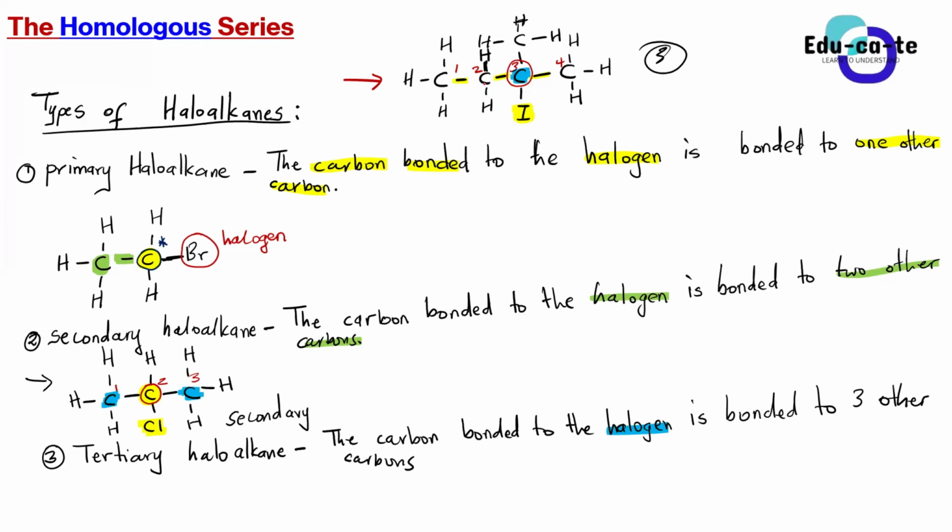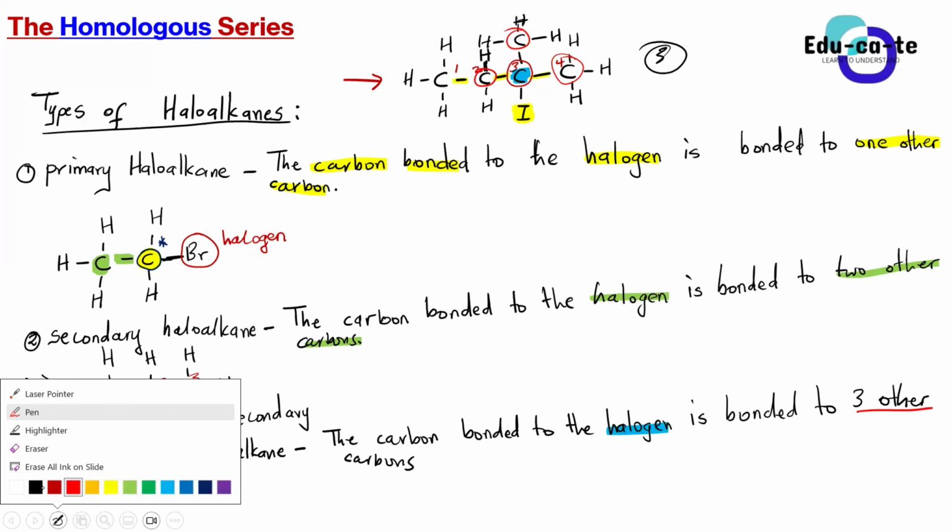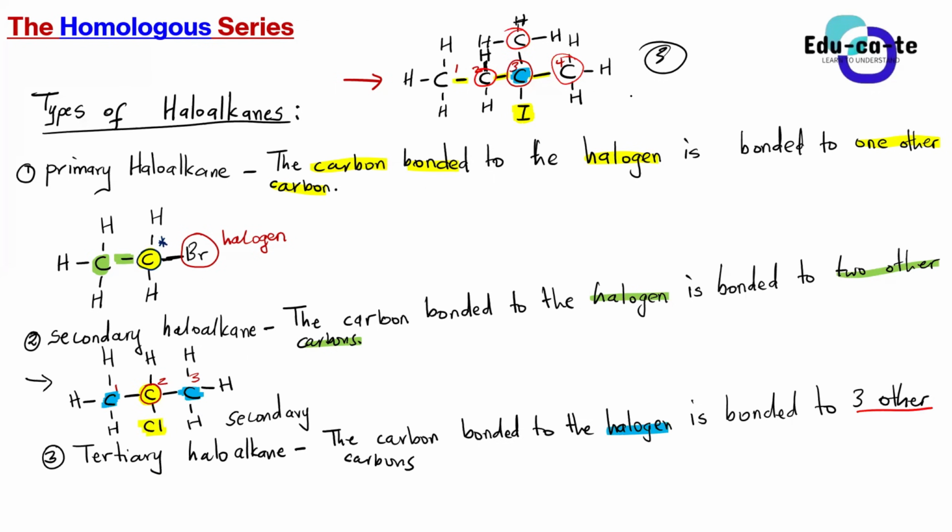Okay, so you count them, guys. We have carbon number 2. This carbon 2 here is the first carbon. This upper carbon here is the second one. This carbon number 4 is the third one. All of them are bonded to this blue carbon because all of these lines are coming from this blue carbon. So basically, the blue carbon, which is the carbon bonded to the halogen, is bonded to 3 other carbons. If we count them, it's 3 other carbons bonded to this blue carbon. So that qualifies it to be called a tertiary haloalkane. This is a tertiary haloalkane.